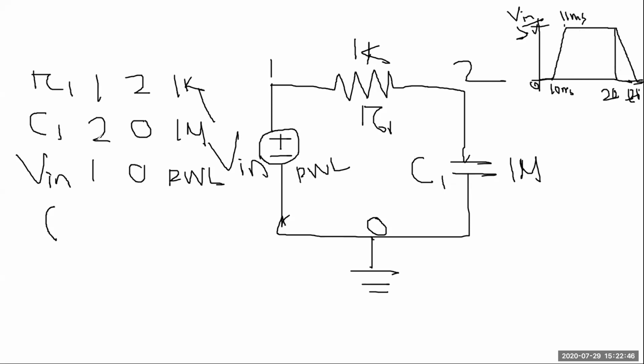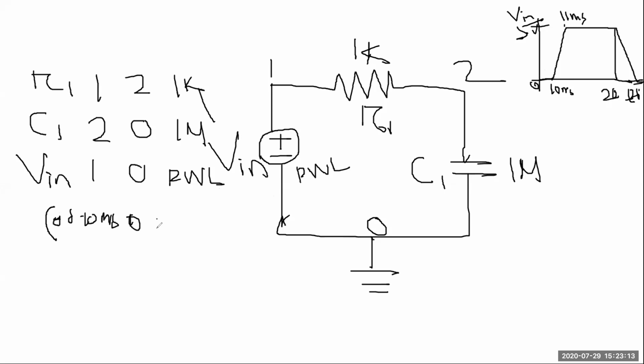So what do you write in this PWL format? First, at timing 0, the value is also 0, so you write 0 space 0. Next, at 10 millisecond the value is 0.